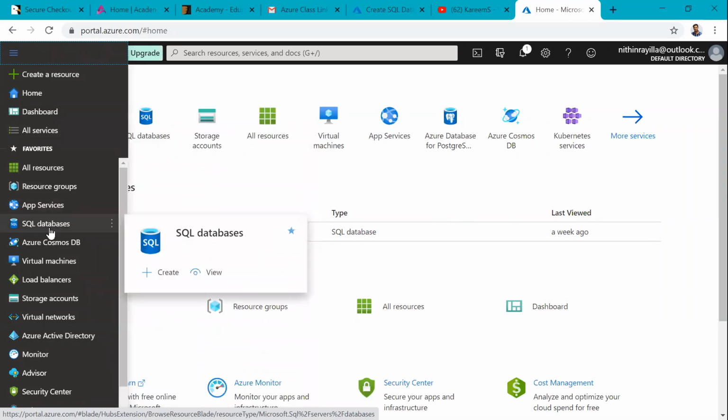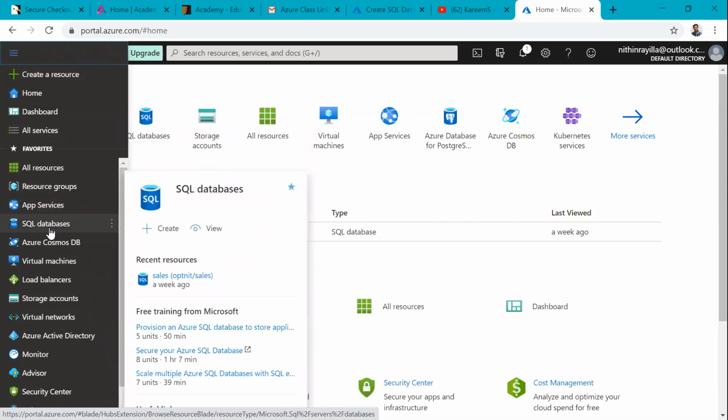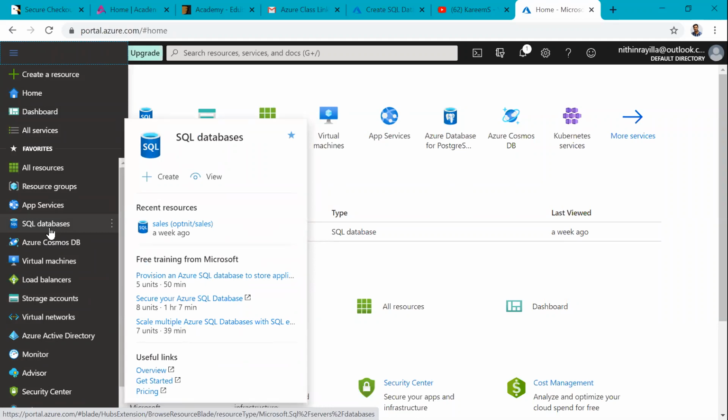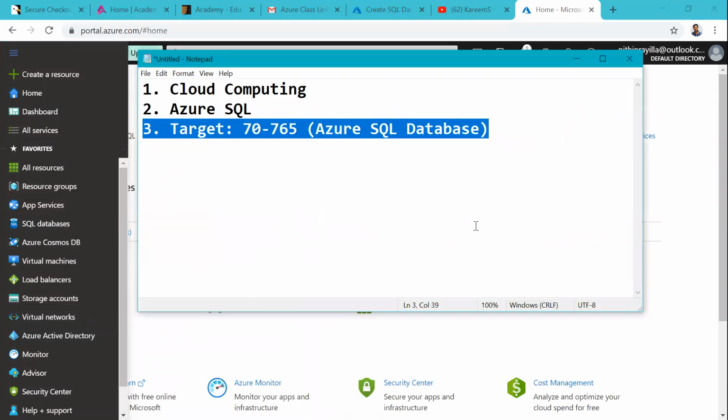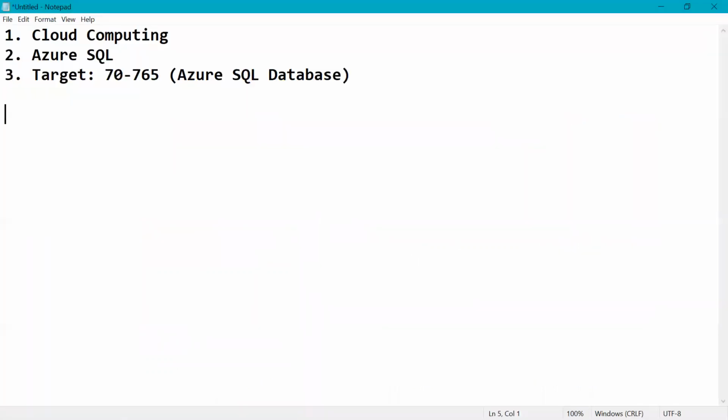Database service, SQL database service. This is our service where we can directly deploy the databases. What do we have to understand here? Two words we have to understand, regularly, to avoid confusion. One is Azure SQL Database. Whenever we say Azure SQL Database, it comes under PaaS, platform as a service. It means no need to install SQL Server. Directly we can deploy our database in the Azure SQL Database service.